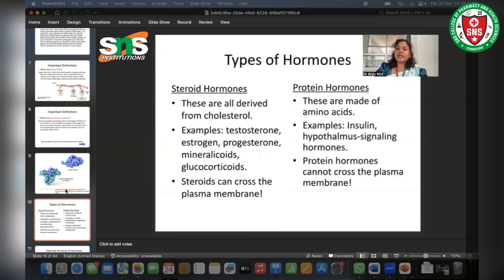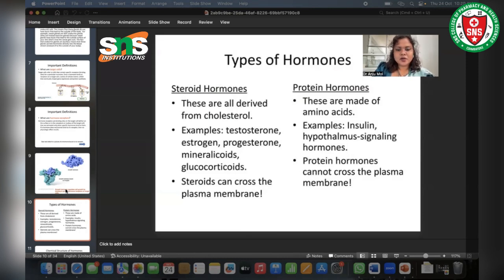Now let's see what the types of hormones are. Hormones are mainly of two types: steroid hormones and protein hormones. Mainly we can classify them into two. In the case of steroid hormones, they are all derived from cholesterol, whereas protein hormones are made up of amino acids. Examples of steroid hormones: testosterone, estrogen, progesterone, mineralocorticoids, glucocorticoids.